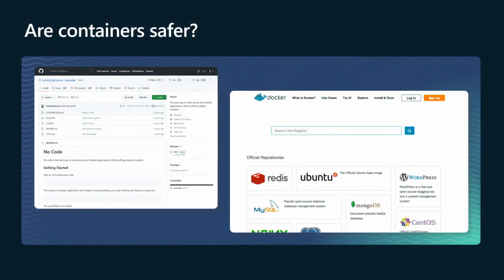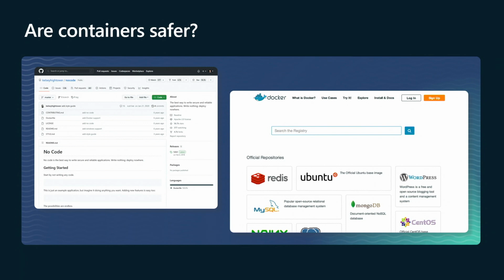And so I want to pose a question: are containers safe? Back in my days on the help desk, the primary means of installing software was to install it on the desktop. Now we have different means to install software and deploy applications, and containers are a relatively new and popular way to do that.